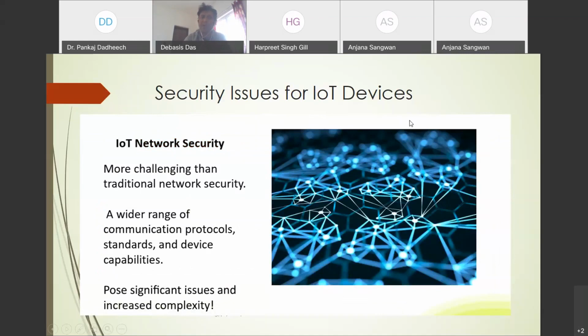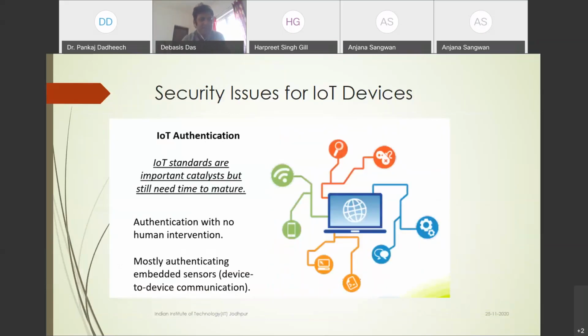Now, IoT device security has more challenges than traditional network security. All these IoT devices create a dense network. A wide range of communication protocols, standards, and device capabilities are there, and also a large number of devices. Because it is a lightweight network, it is very complex, and it is the main issue. So how will we resolve this complexity using blockchain?